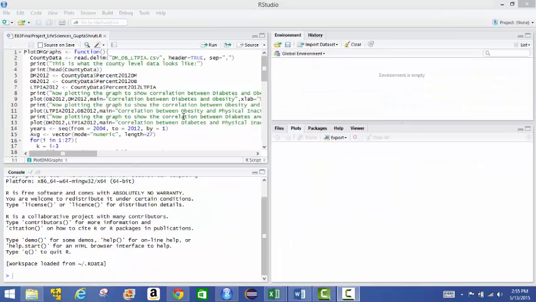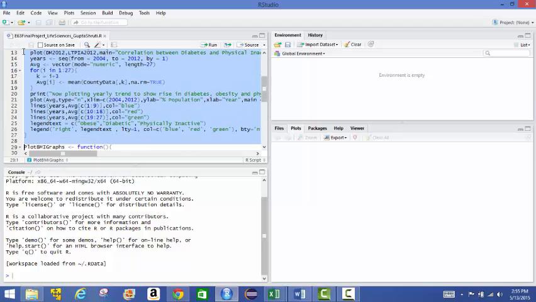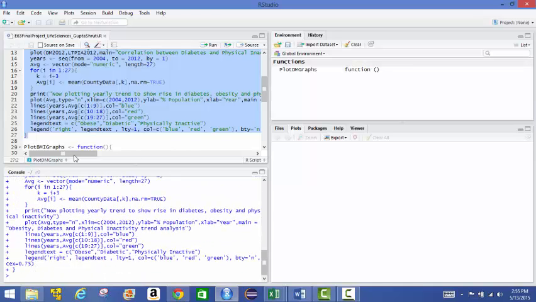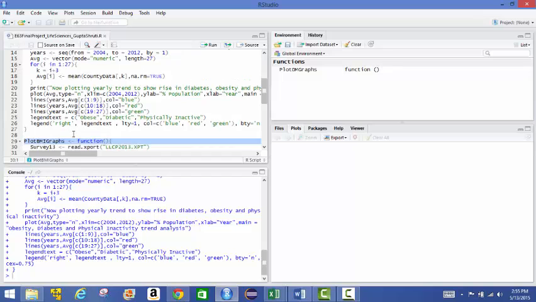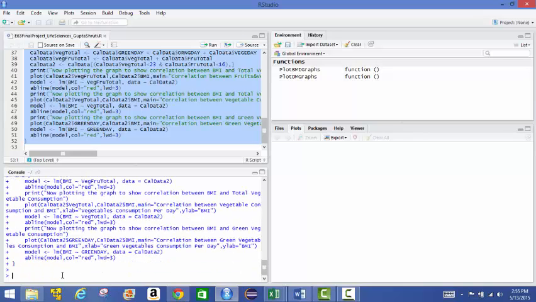All the analysis steps are grouped into these two functions, and now we'll see how to execute them. So we want to load these functions here. Just copy the code, and for the other function as well, we do the same, copy over the code, press enter, and now both our functions are loaded.